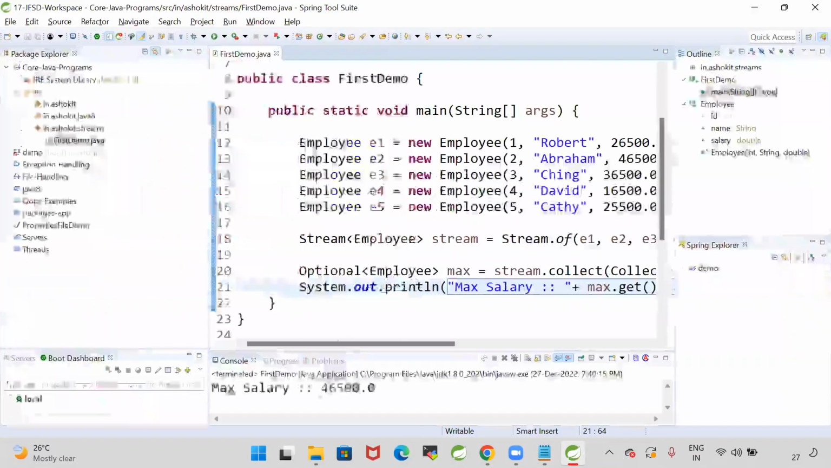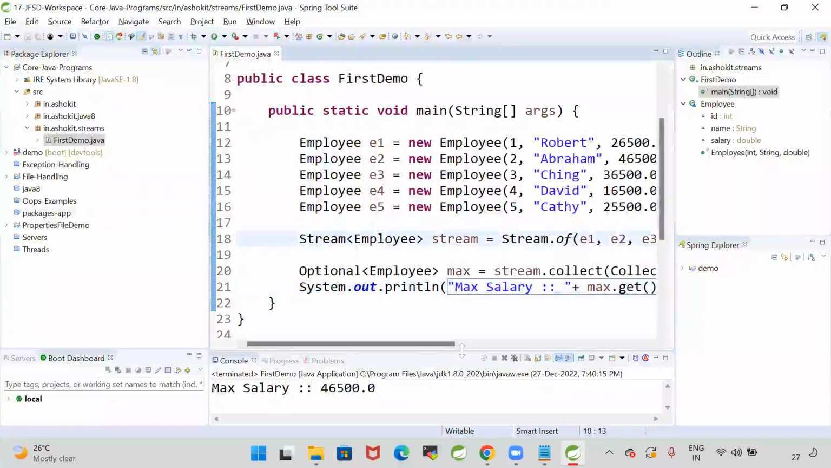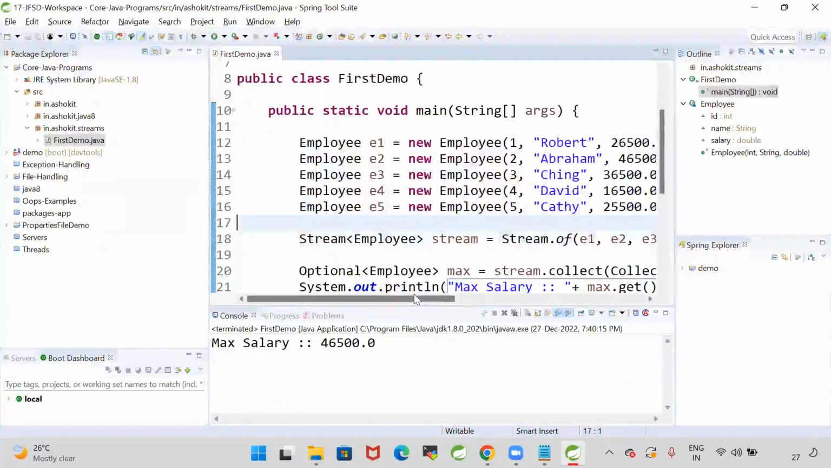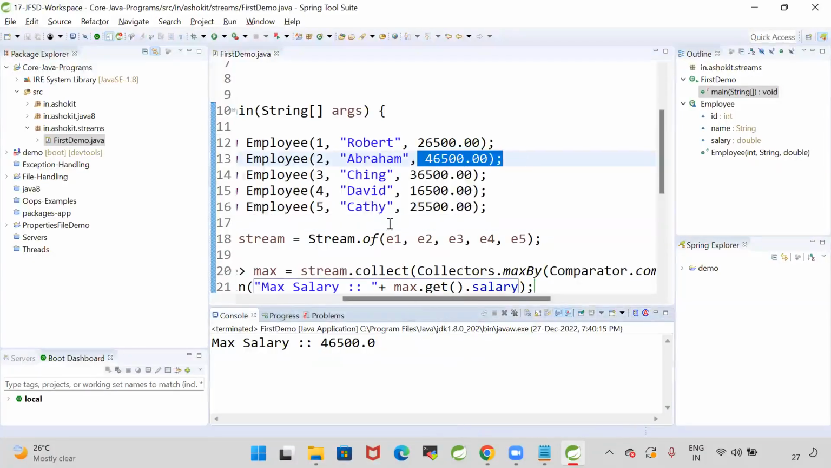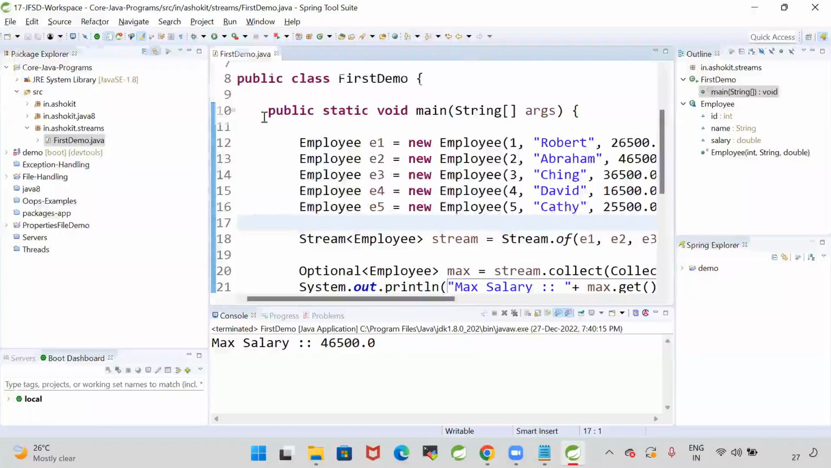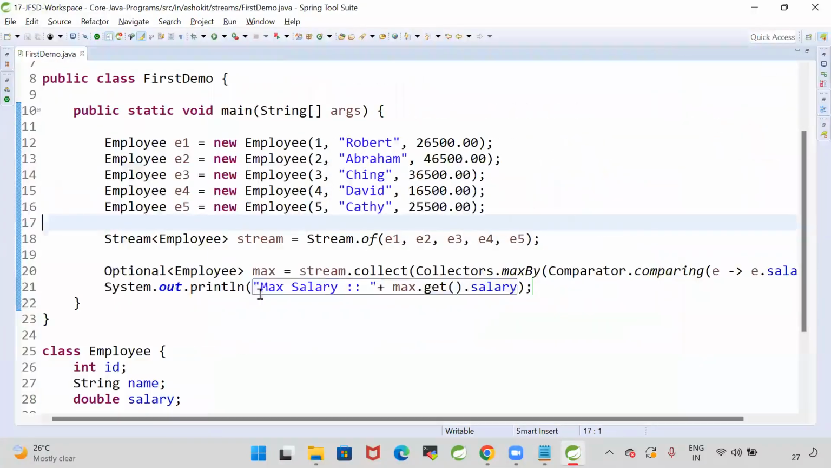All right, let us see max salary. It is giving 46,500. So in all the employees, if you observe, Abraham is having 46,500 salary. So we are able to get that max salary as Abraham's salary. So this is the logic that we are doing.